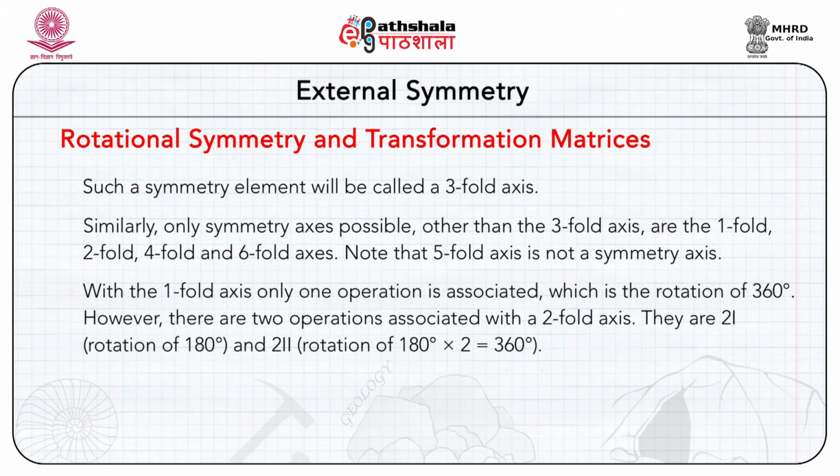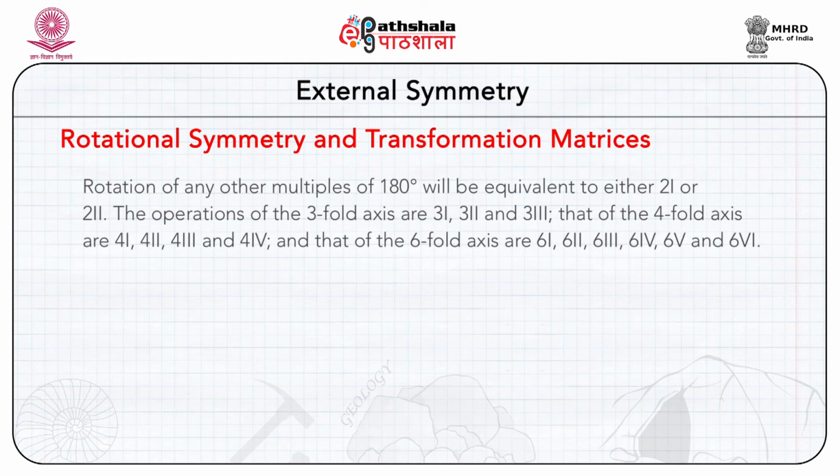With the 1-fold axis, only one operation is associated, which is the rotation of 360 degree. However, there are 2 operations associated with the 2-fold axis. They are called 2_1 and 2_2. 2_1 is rotation of 180 degree and 2_2 is rotation of 180 into 2, that is 360 degree.